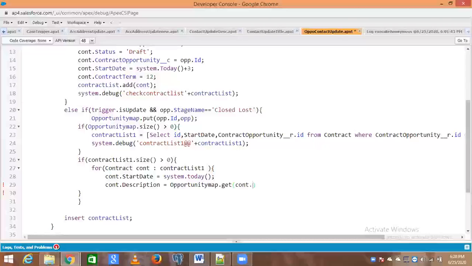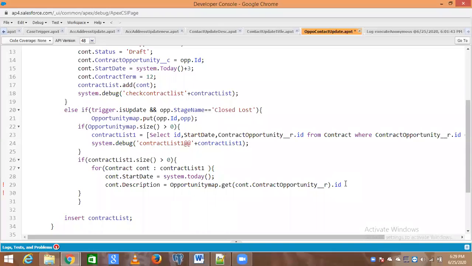And write cont dot, then copy this from line number 23, contract opportunity underscore r dot id. Yeah, copy this. And after this bracket, wait, remove this one. Sorry. After this bracket put dot id.